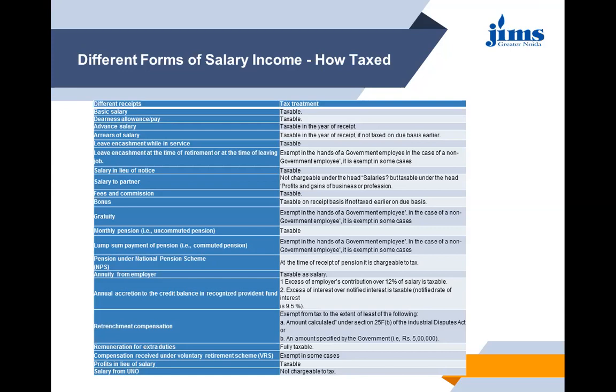Then retrenchment compensation is exempt from tax to the extent of the least of the following: first, the amount calculated under section 25F(b) of the Industrial Disputes Act, and second, an amount specified by the government up to rupees 5 lakh. Remuneration for extra duties is fully taxable. Compensation received under a voluntary retrenchment scheme, VRS, is exempted in many cases. Profits in lieu of salary is taxable, and salary from UNO is not chargeable to tax. So these are the different forms of salary income which we receive, and this is the treatment of tax.